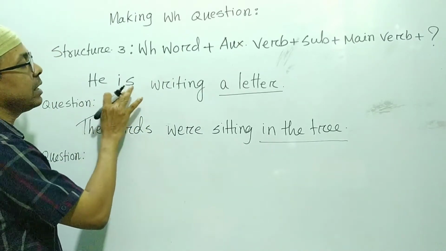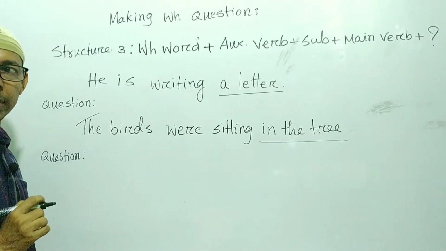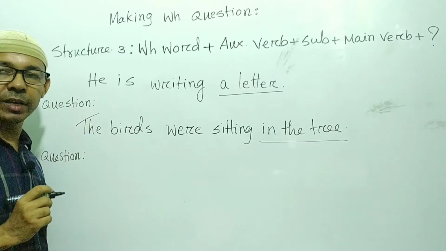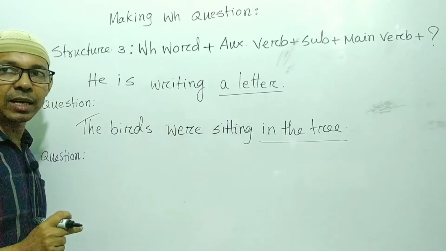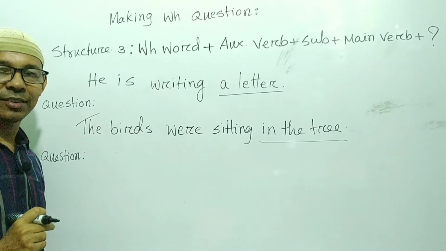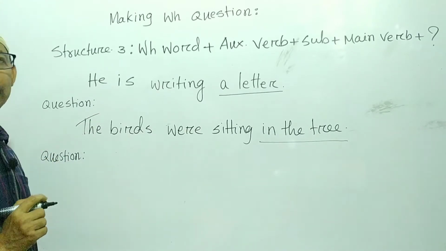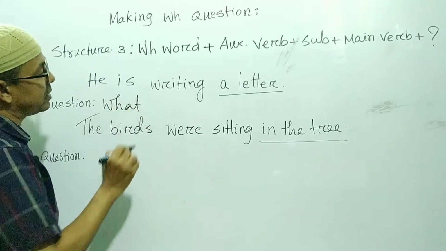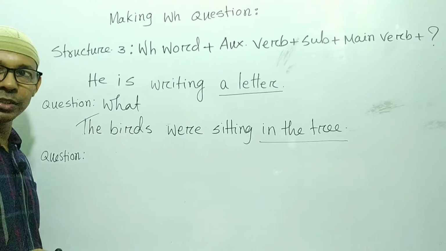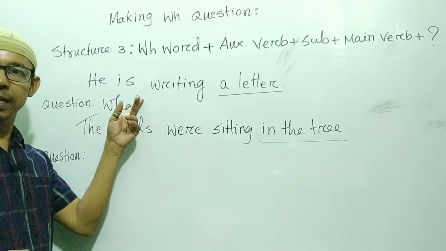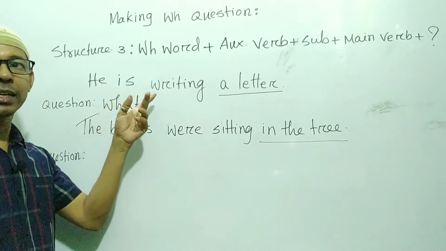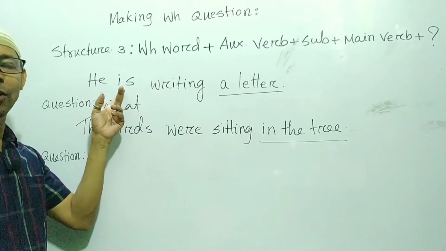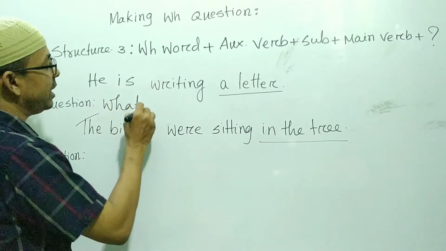Here you can see he is writing a letter. Okay, so here look at the underlined word, a letter. Okay, so what does the underlined word indicate? Okay, a thing. Okay, so WH word will be what. So right here at first what, then you have to find out is there any auxiliary verb in the sentence or not. Find out. Yes, is here an auxiliary verb, so you have to write is.